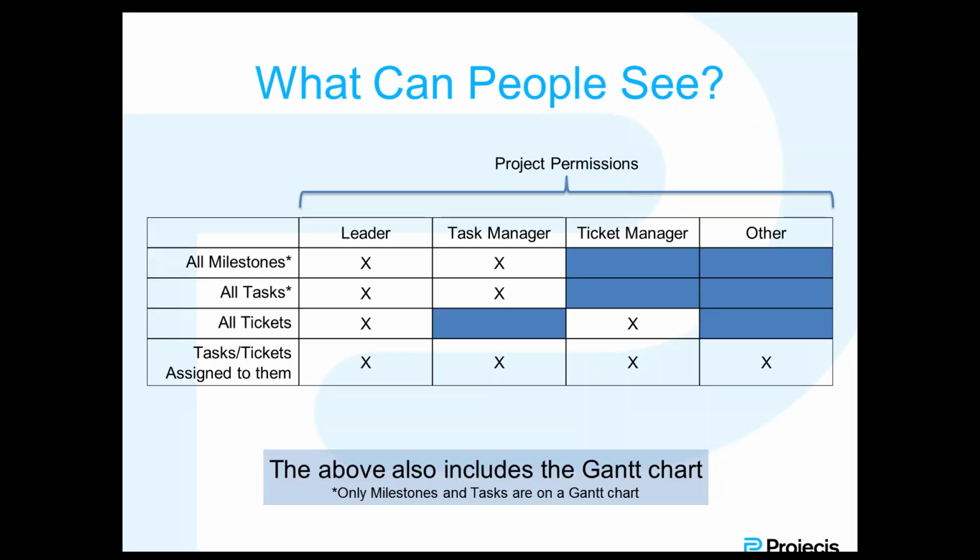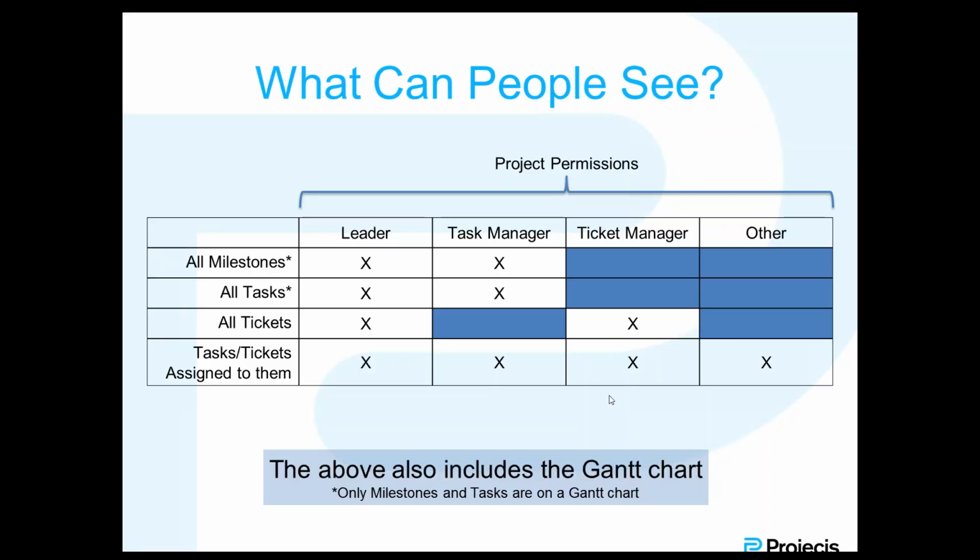So this is the structure by which they can view things, and it makes sense. You want people to see things that they are involved with or they are managing, but you really don't want them to see things that they are not involved with because it would distract them. You essentially want them to be focused on what they actually have to get done.